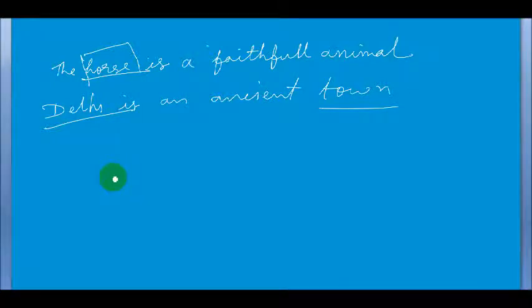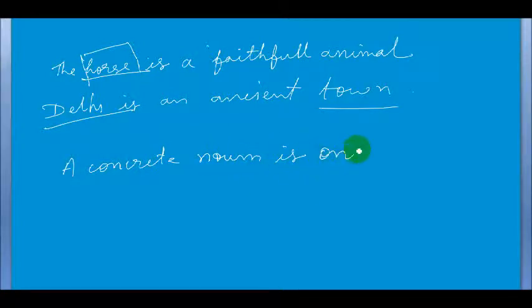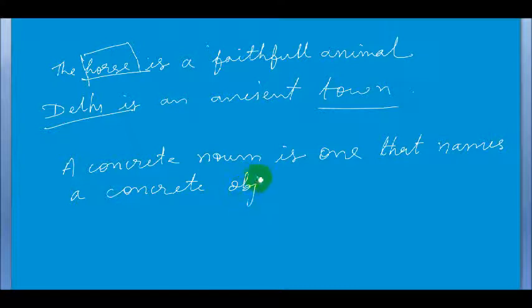A concrete noun is one that names a concrete object, for example, place, person, material, or collection of things or persons, etc. In one sentence, a concrete noun is one that names a concrete object. This is the one line definition of concrete noun.